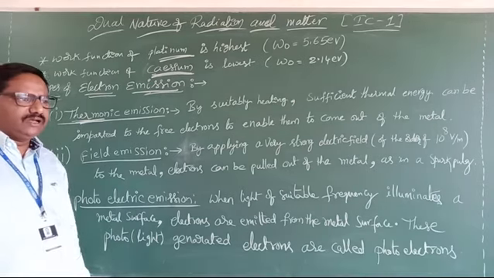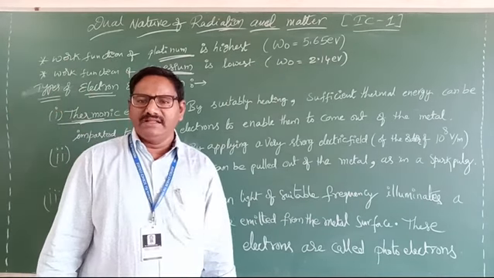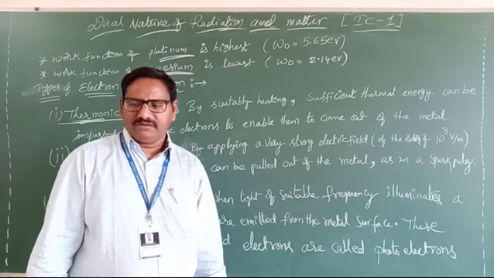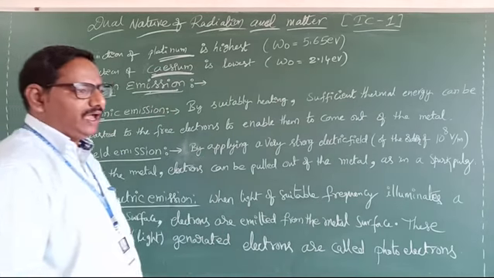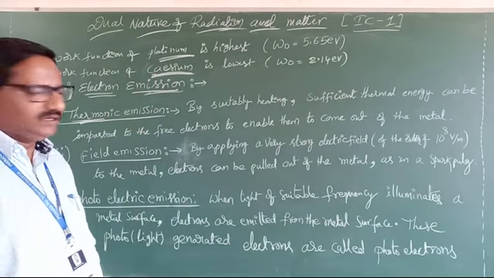Now, in this electron emission concept, electron emissions are mainly of three types. The first one is thermionic emission. Thermo means nothing but heat.